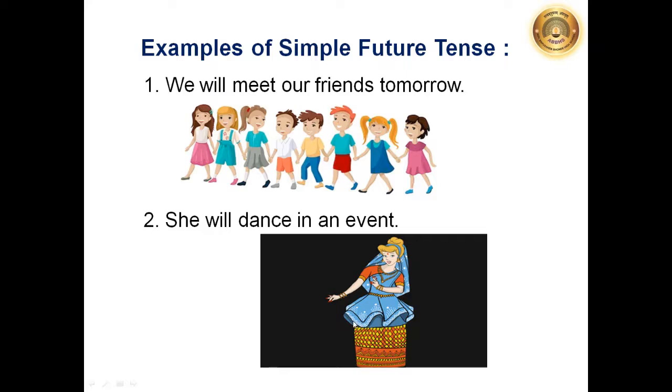The girl is ready in a dance costume, right? You can see in this picture. She will dance in an event. Just now she is ready with her costume and she is recalling what she has to dance. But the action will take place in the evening, when the event will be there. So she will dance in an event. So students, you must have noticed that for future tense we use the word will with the verb to express that the action is going to take place after some time. For that we will use will.